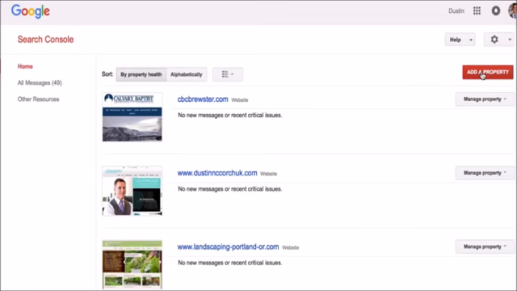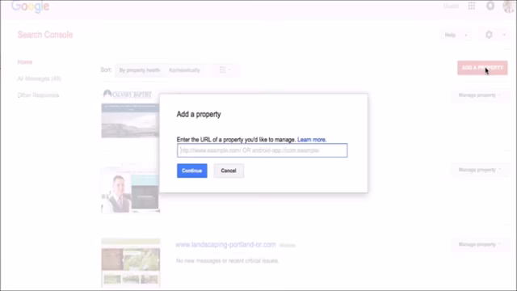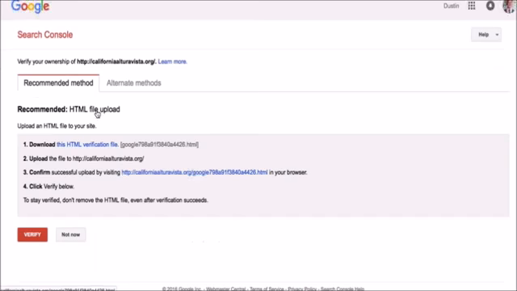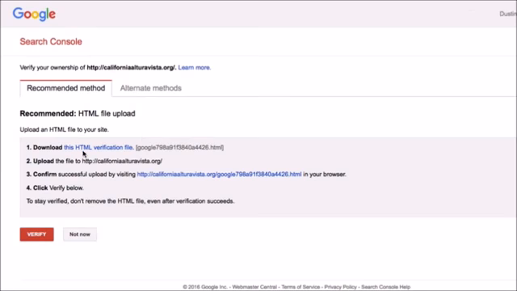So let's go through the process here. You can go over to the right once you're logged in and click Add a Property. I'm going to add this website here. And then it's going to give you instructions for a few different methods that you can use to verify the ownership of this website. The one that Google likes you to do is this recommended method here, which is downloading an HTML file and then through an FTP client you can upload that to your server and then just click verify and that will verify.